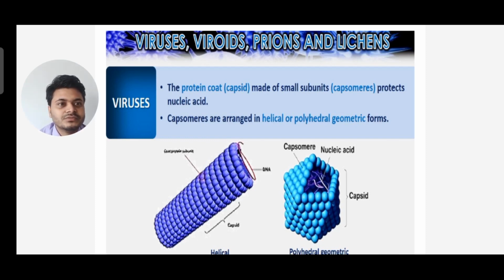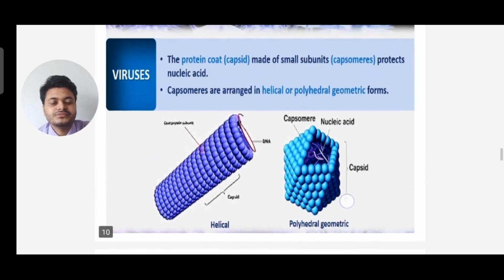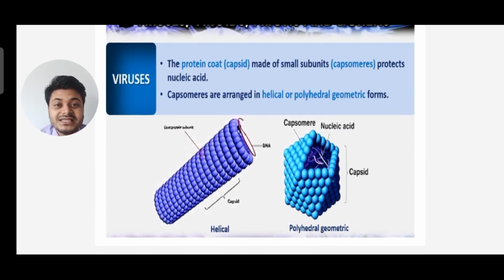You can see the outermost covering. You can see here the polyhedral geometric form; that outermost layer is entirely capsid, and each unit of capsid, or capsomer, is made up of protein, and inside the capsid is the nucleic acid, that is either DNA or RNA. There can be a polyhedral geometric capsid or a helical capsid. Tobacco mosaic virus has a helical capsid, whereas bacteriophages, that means those viruses that infect bacteria, have a polyhedral geometric capsid.